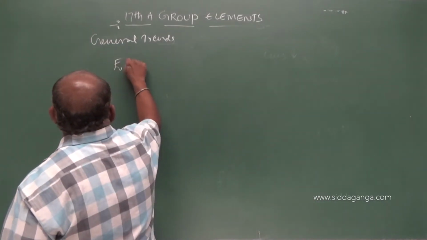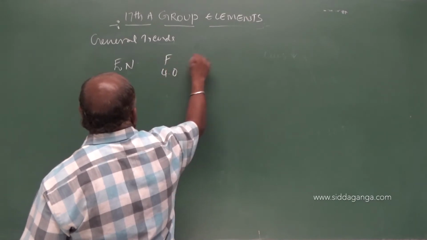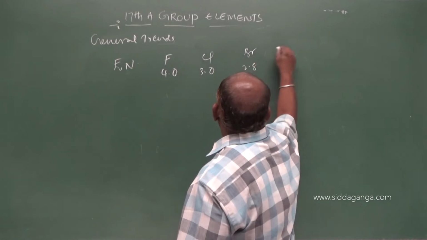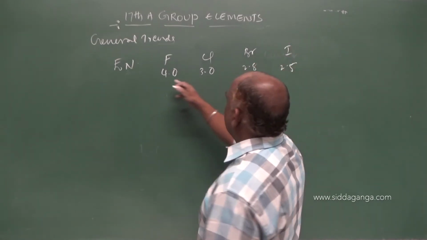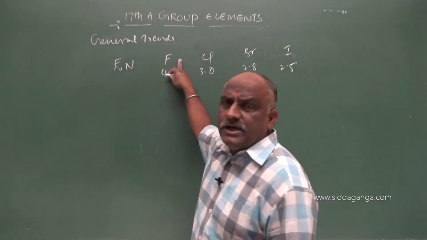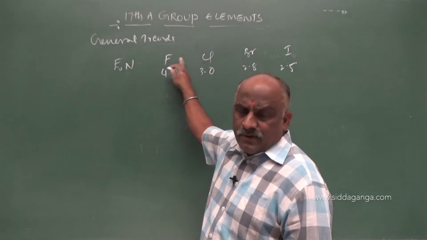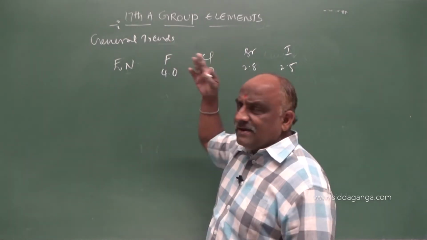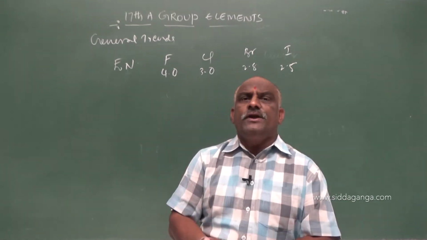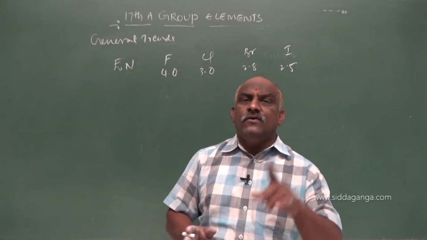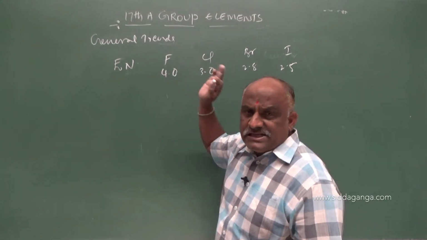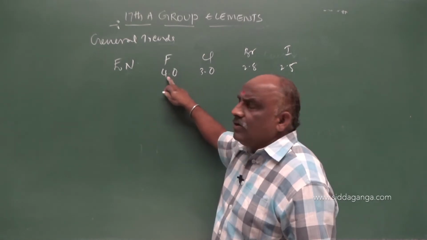Electronegativity: fluorine 4.0, chlorine 3.0, bromine 2.8, iodine 2.5. These are the electronegativity values. Fluorine has the highest electronegativity among all the elements discovered, whether 115, 116 or 120 elements. Out of the total elements, one and only fluorine has the highest electronegativity.